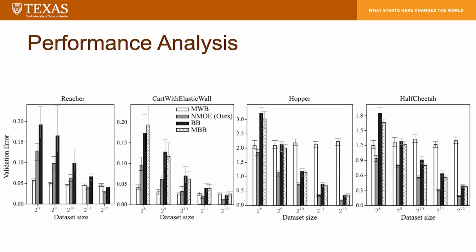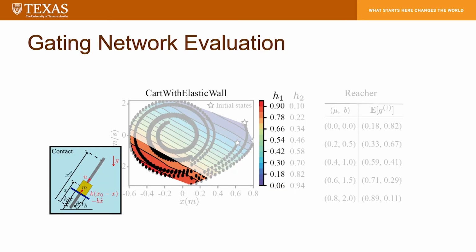In the experiment, we evaluate our NMOE framework using various continuous control domains. This experiment shows that our method successfully outperforms related baseline methods in terms of data efficiency, generalization to unseen data, and bias-variance trade-off. We evaluate the gating network in the competitive NMOE using the cart-with-elastic-wall domain.